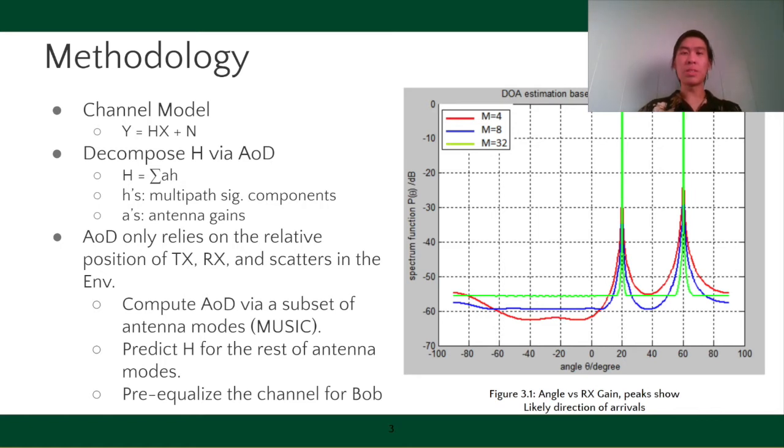To reduce the number of antenna modes used during training, we convert the problem into a regularized, underdetermined LP with fewer equations than unknowns, and solve it with a compressive sensing technique. With the computed AOD during transmission, Alice uses it to predict H and sends the product of the inverse of H multiplied by X in order to pre-equalize the channel for Bob.